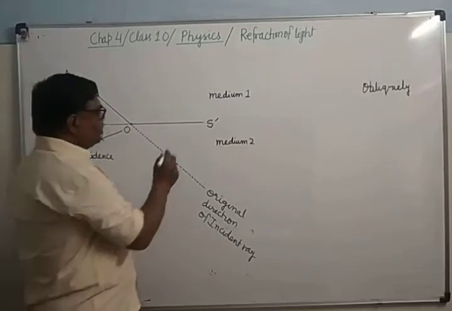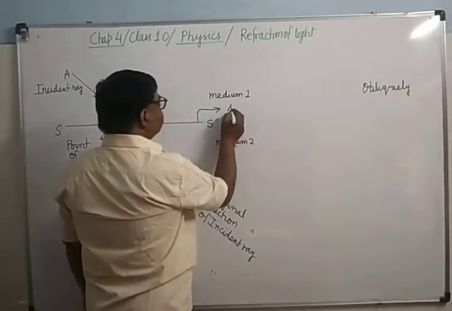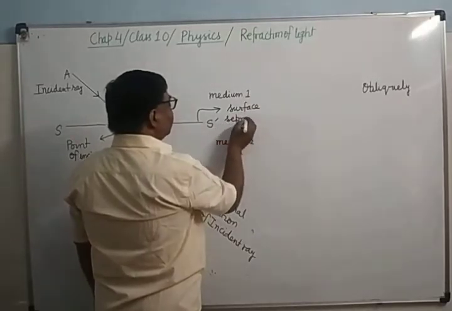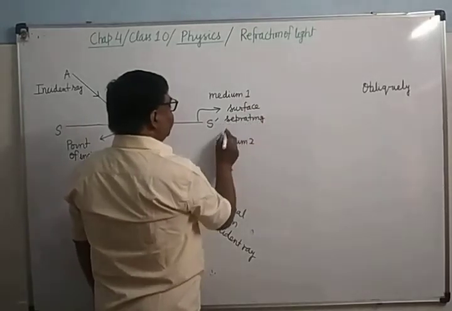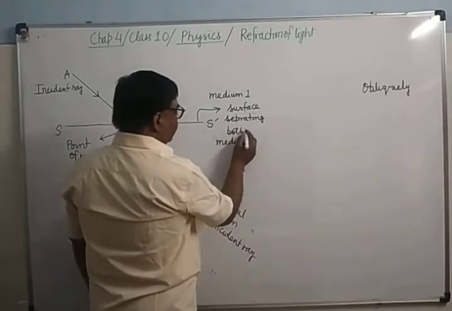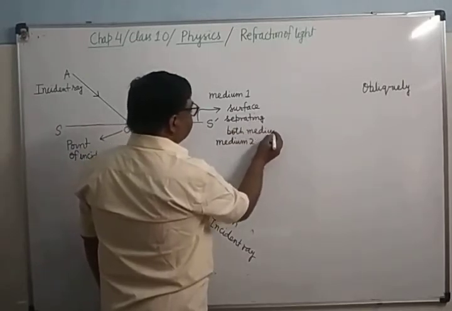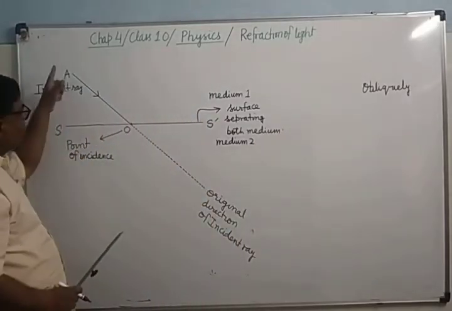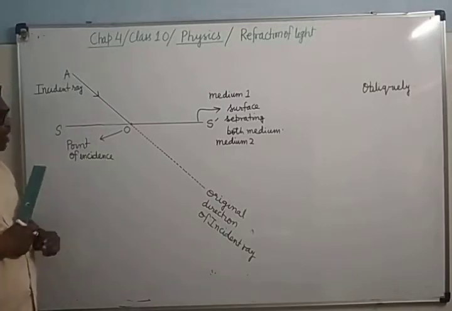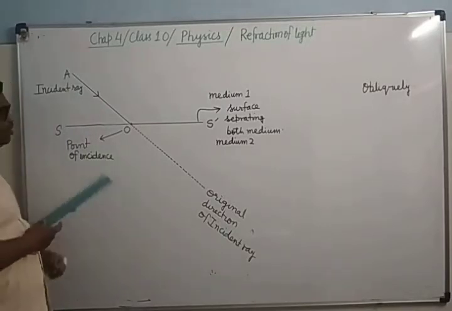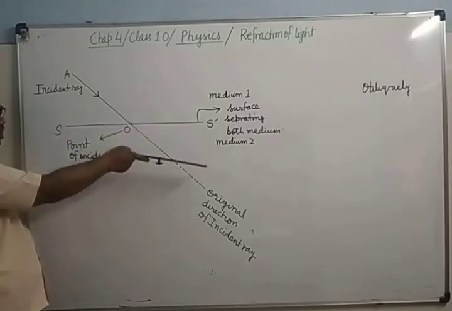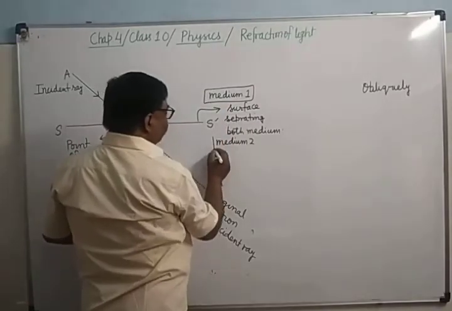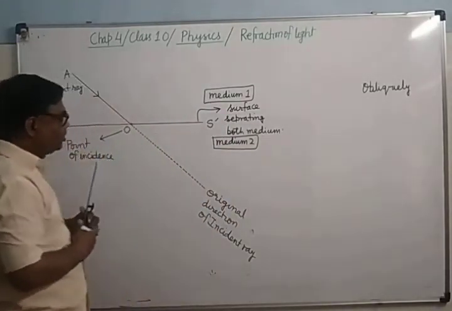It's clear. This is the surface SOH dash, the surface separating both mediums. So you can see here, ray of light AO is falling on this surface SOH dash, which is separating two mediums, medium 1 and medium 2. Therefore, what will happen? After this surface, it will go in some other direction.